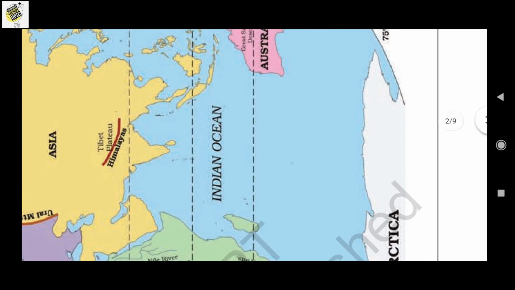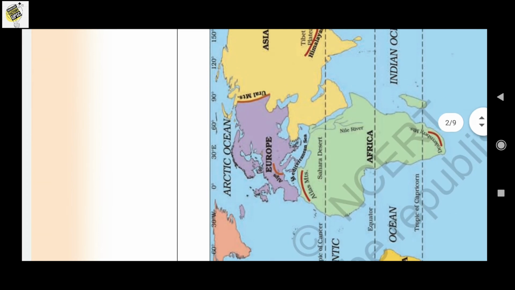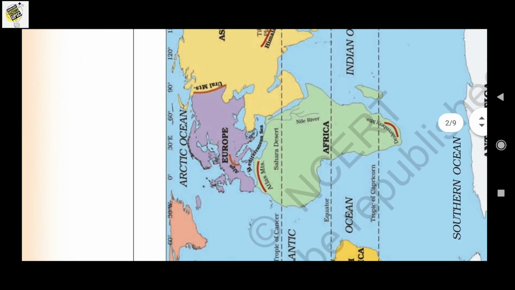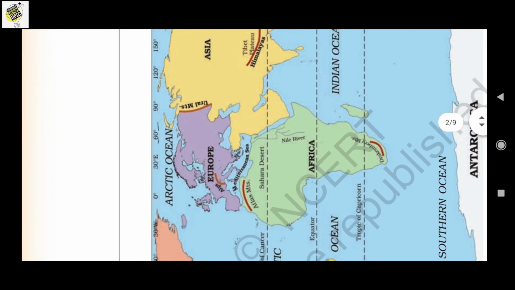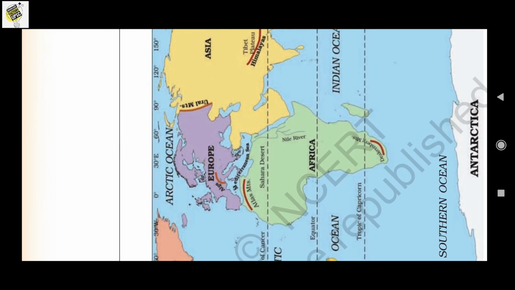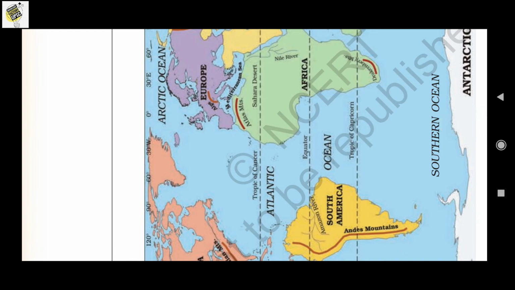Then we can see the next ocean, that is the Arctic Ocean, on the top side of the globe. The Arctic Ocean is located within the Arctic Circle, and is surrounded by the North Pole. Okay, so the Arctic Ocean is at the North Pole, surrounded by the Arctic Circle, and it is connected with the Pacific Ocean through a narrow stretch of shallow water known as the Bering Strait, which is bounded by the northern coast.